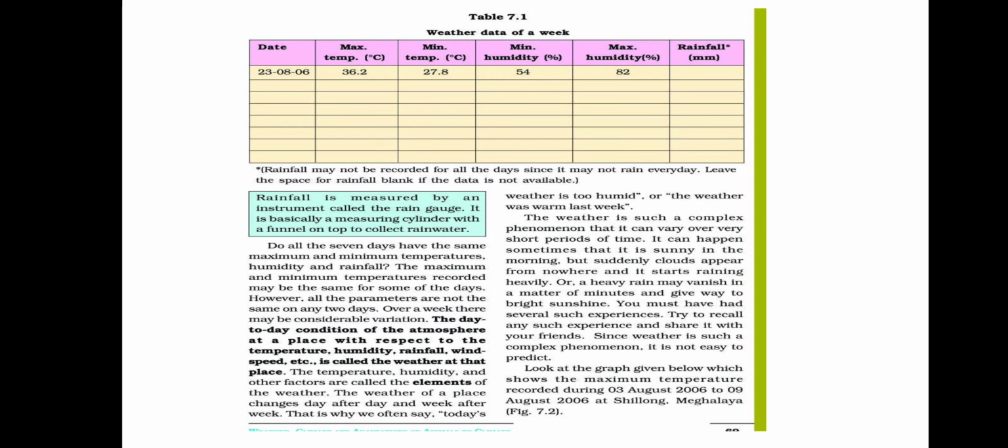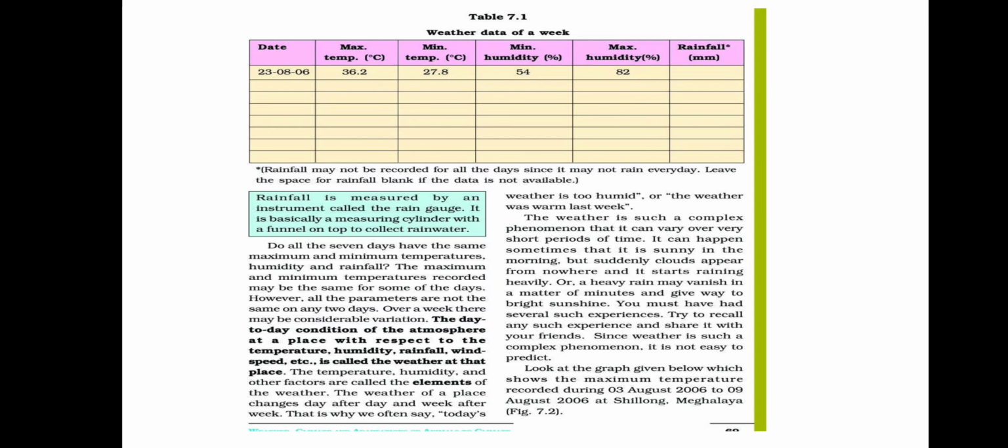So, do all the 7 days have the same maximum and minimum temperature, humidity, rainfall? No. The maximum and the minimum temperatures recorded may be the same for a few days. However, all the parameters, what are the parameters we just read? It is the temperature, humidity, the wind speed and all these things. These parameters are not the same on any 2 days. Over a week there may be considerable variation or changes.